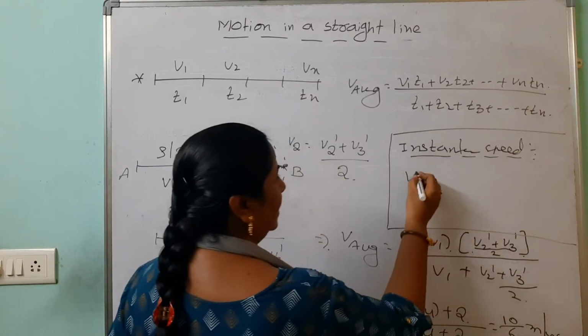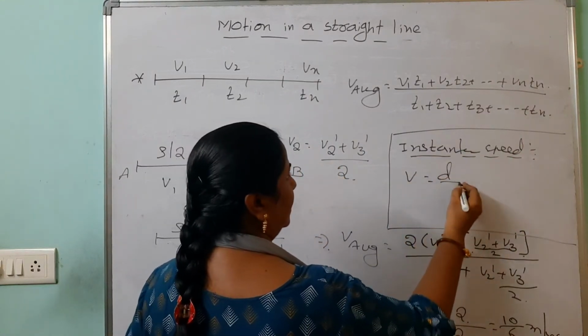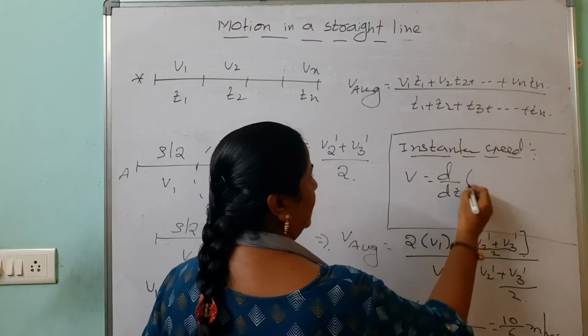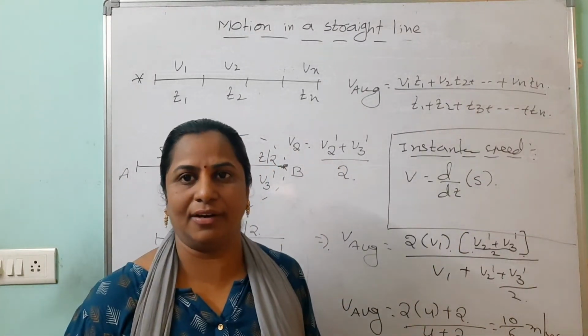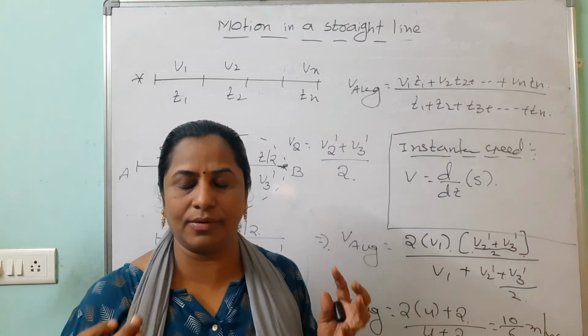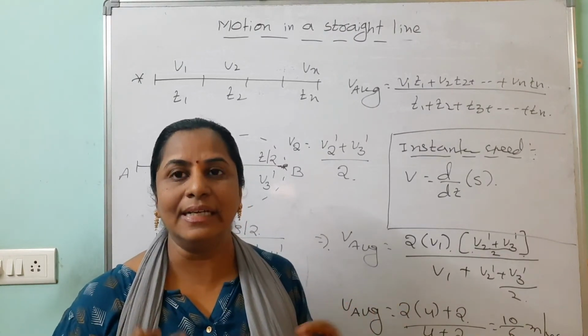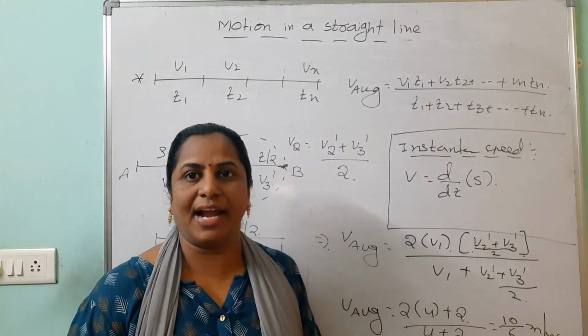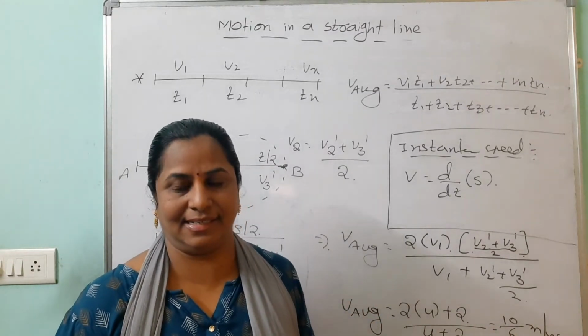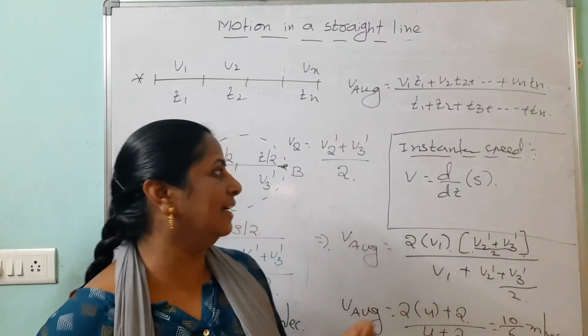The rate of change of distance is called the instantaneous speed. Means the time limit is very small, within fraction of seconds. When we are closing our eyes and we should open that, at that time immediately, suppose you are having that vehicle, fraction of seconds we are changing the distance. That is nothing but instantaneous speed.